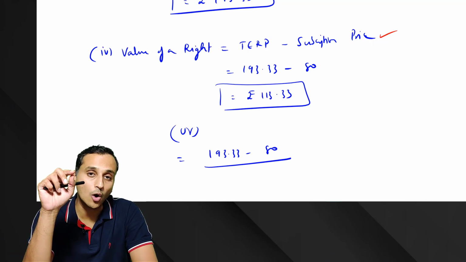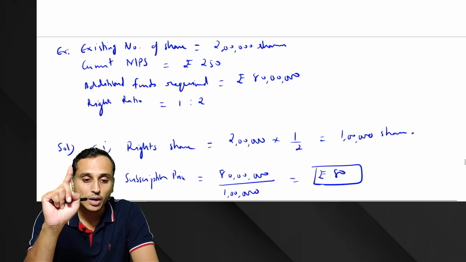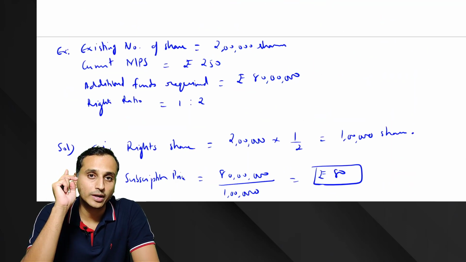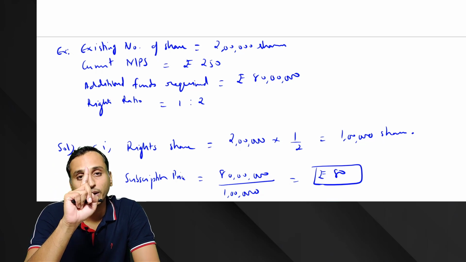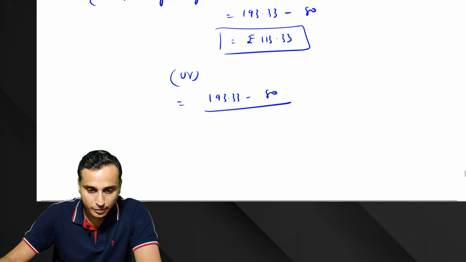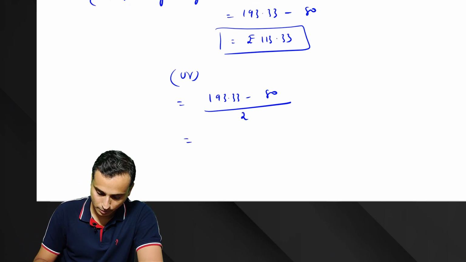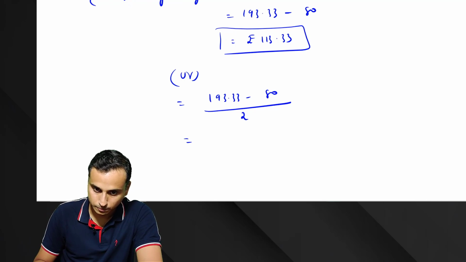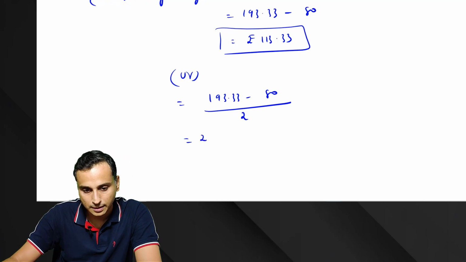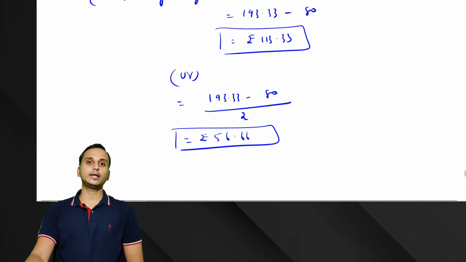by, now for how many shares were you eligible to get one right? What was the rights ratio? 1:2. So for 2 shares held, you can receive 1 right share. So you are eligible on 2 shares. So divided by 2. Okay, how much would that be? Rupees 56.66. This is just another way of communicating the value of a right.